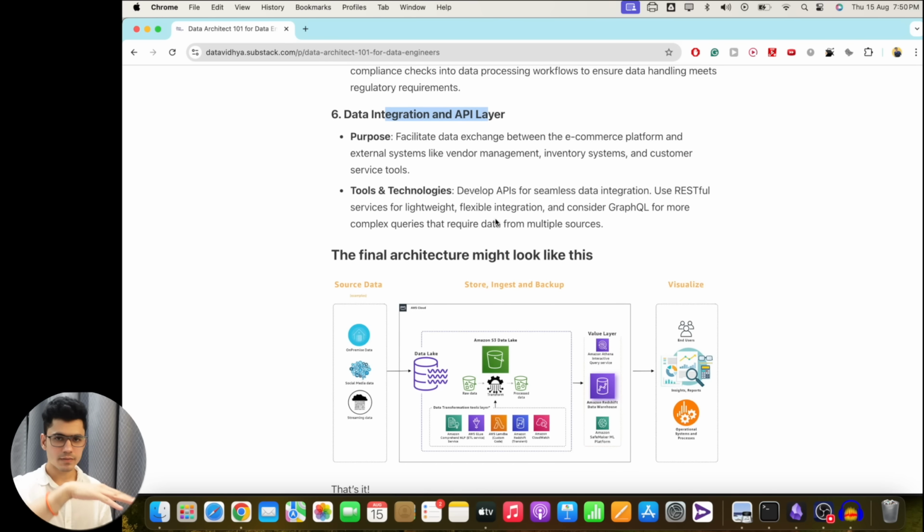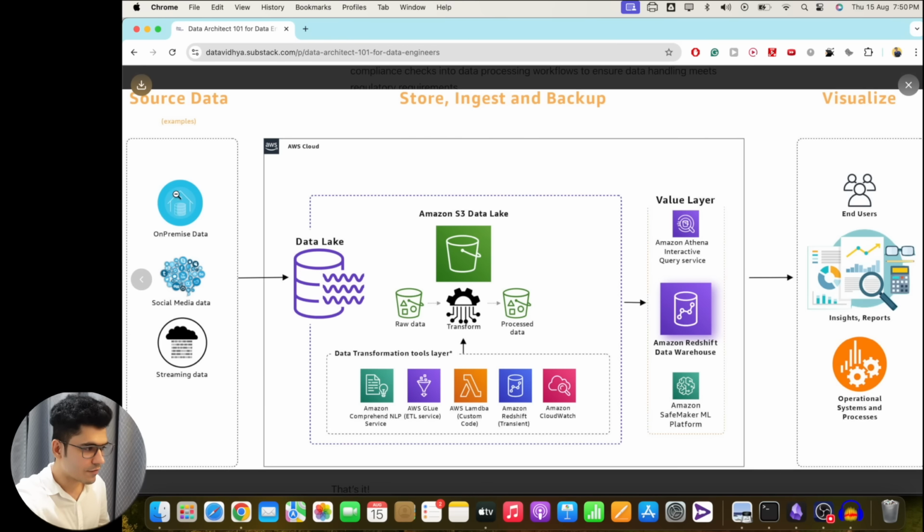So if we meet all of these standards, our final architecture might look like this. This is not the final architecture, but it might look like this, and you can improve on top of this. As you can see, we have data coming from on-premise, social media, and stream data. This data is getting ingested into the system. We are using the AWS cloud. This is getting stored onto AWS S3 as a data lake. So all of the data that we are storing is getting stored inside that.